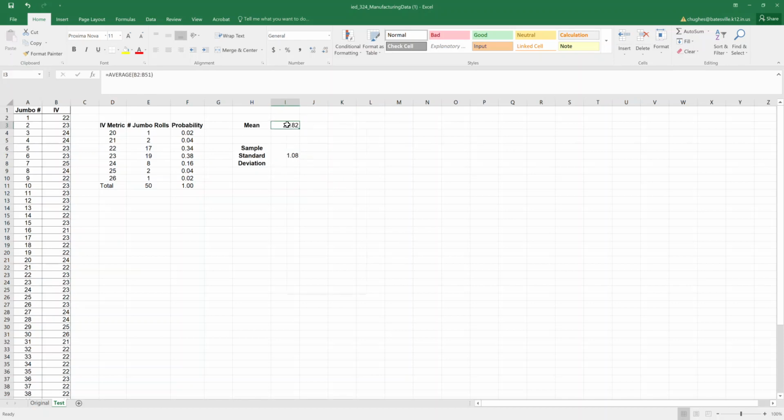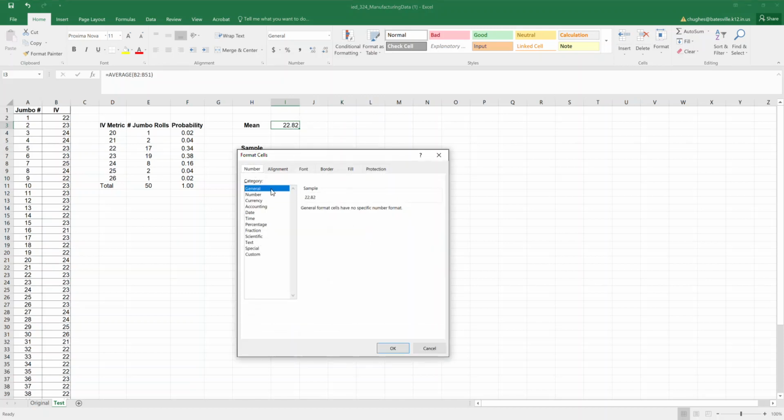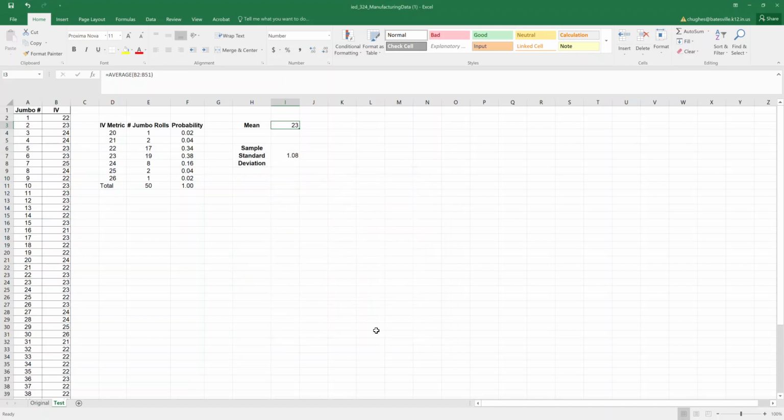For the mean, if I right click on the cell and we are wanting just to demonstrate the mean as rounded to a whole number, I'm going to click on Format Cells. From here I can choose number, and I'm going to choose to put down to 0 decimal places, which will round this to 23. So our mean value for the IV metric would be 23, which means that we have the majority of them, and we can tell from our statistical data that that is true. The majority of our rolls have an IV metric of 23.